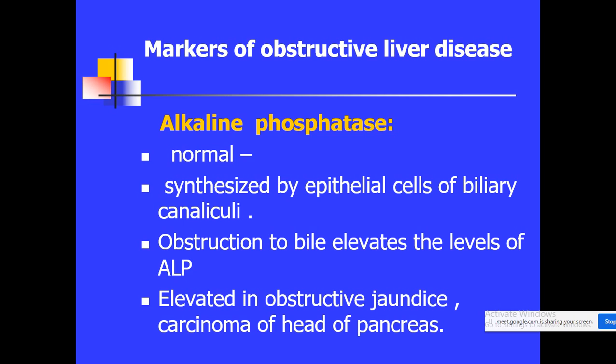Alkaline phosphatase is elevated in obstructive jaundice and in carcinoma of the head of the pancreas. When there is a tumor in the head region of the pancreas, it can cause obstruction to the bile duct. As a result, there will be accumulation of the enzyme alkaline phosphatase. So alkaline phosphatase is another enzyme which is used as a marker of obstructive liver disorders.